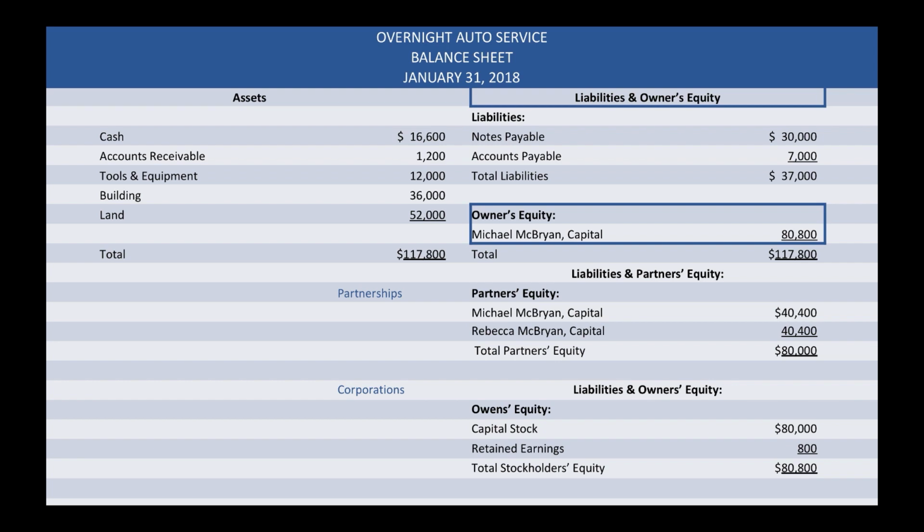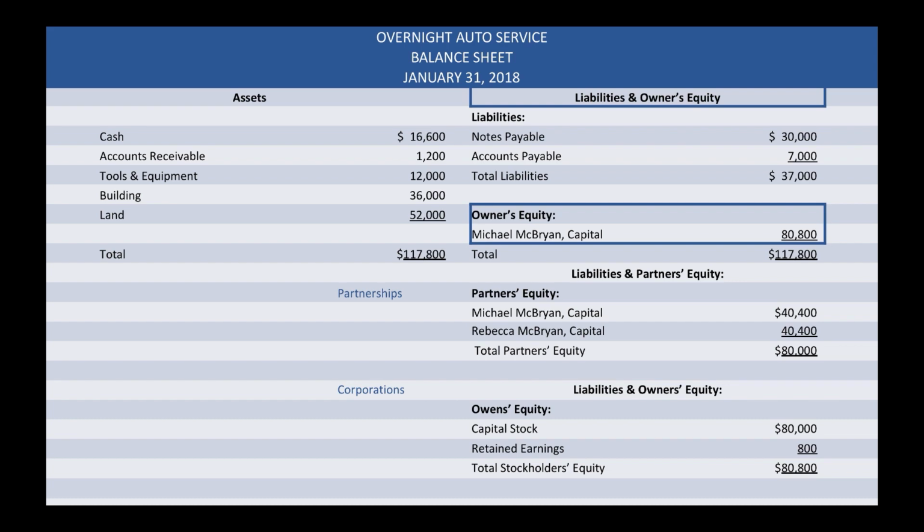For a sole proprietorship, which is owned only by one person, there will be a capital account for the owner, reflecting the equity of the owner on the balance sheet. For a partnership, each partner has a separate account, where changes are tracked over time. The partner's equity is shown on the balance sheet. A corporation will show owners' contributions in the capital stock account and accumulated earnings of the company in the retained earnings account. You should be able to tell the form of business by looking at the equity section of a balance sheet.